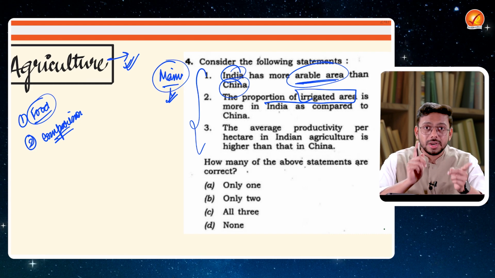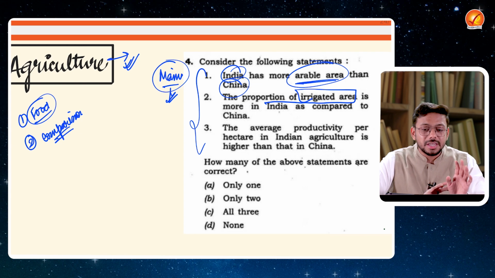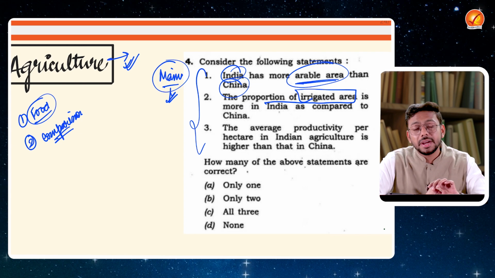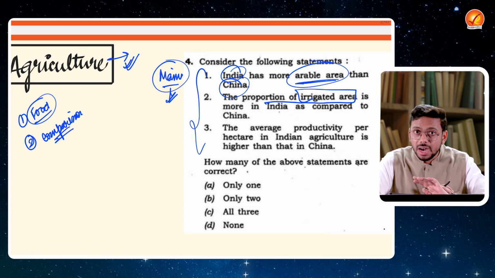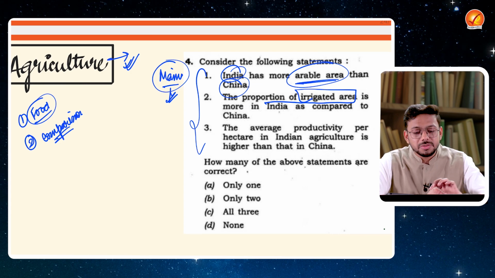That is how you have to understand what exactly the question UPSC can ask. So agriculture is something you have to keep in mind. It's a very important theme. It is continuously there in the UPSC paper, but there are certain new themes also which are coming up.